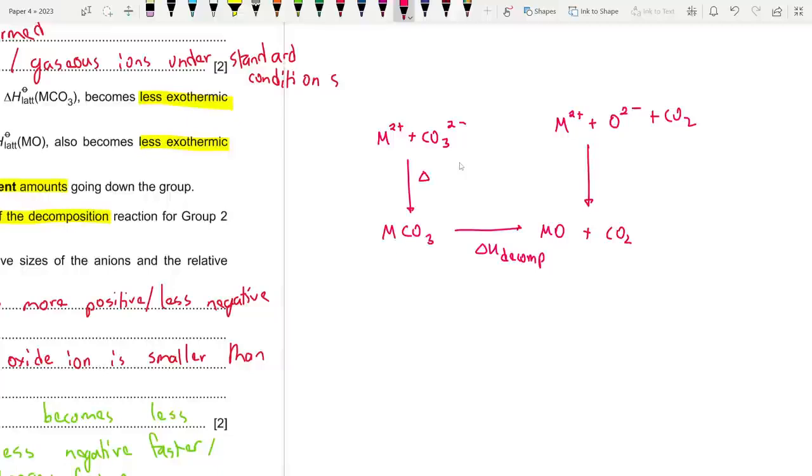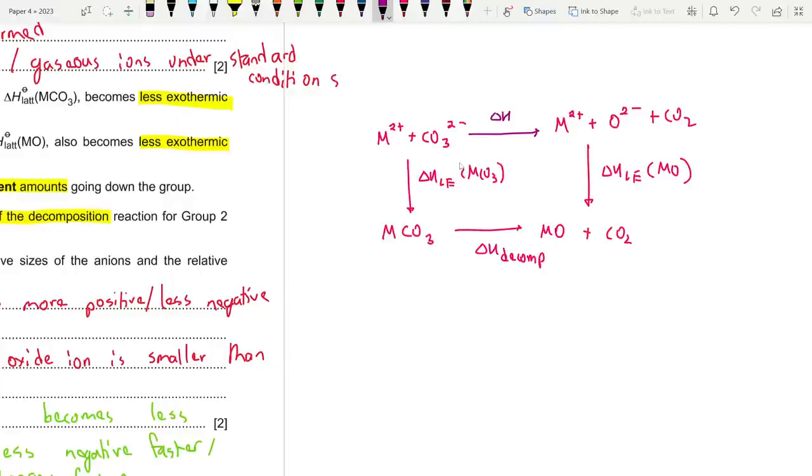So this can be written as del H lattice enthalpy for the carbonate, and this can be written as del H lattice enthalpy for the metal oxide. Honestly speaking, this Hess cycle is a rather unique one because we usually start from a common point, but we can turn it into a common Hess cycle like this. What if I just draw an arrow like this and call this del H, and it's just a constant value, for example.